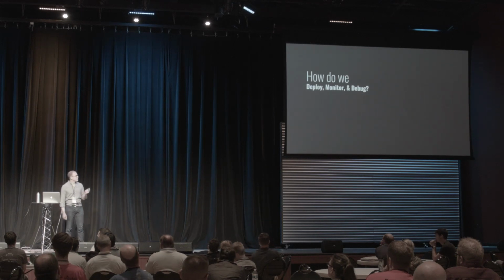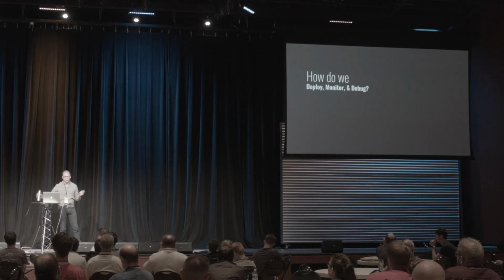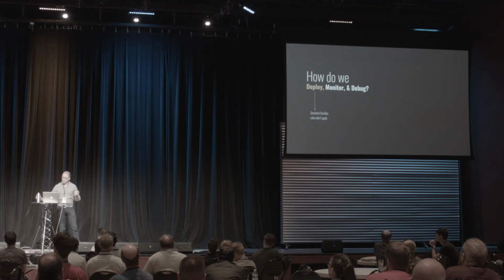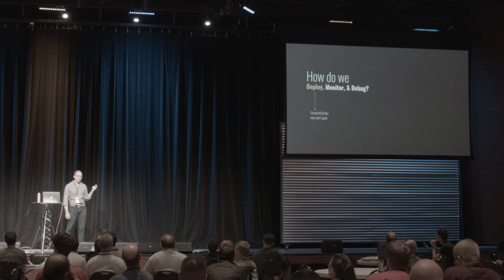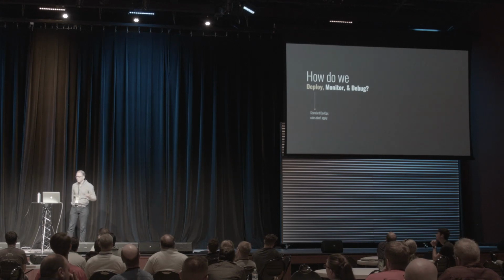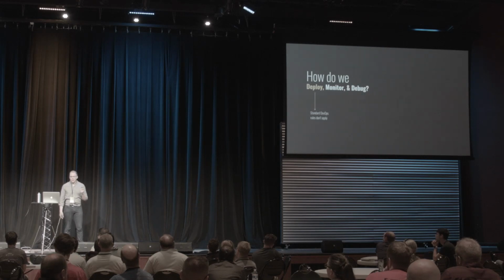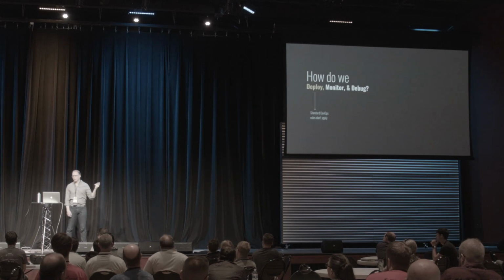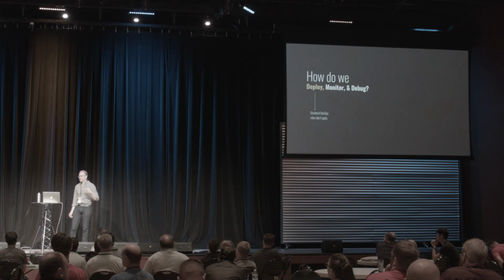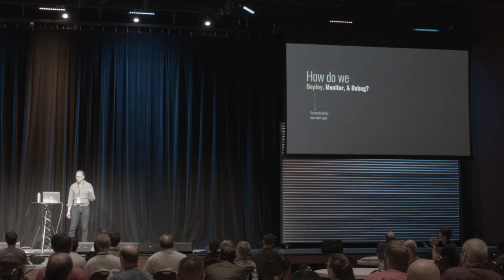Some of the questions that we asked when we decided to go with this are, like, how do we deploy? With servers, it's really obvious what deploy means, right? You take some code that's new and you put it on a server, and now you have a new version of that server. But if you have a slew of lambdas that are just tying together these other building blocks, what does it even mean to version that across time? The standard DevOps rules also don't apply. We can just throw that book out the window because there are no servers, and so we didn't have a lot of guideposts to tell us what the best practices are here.